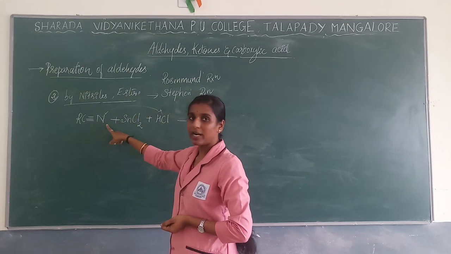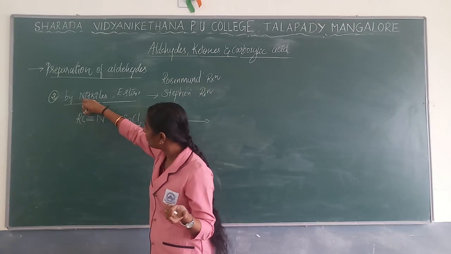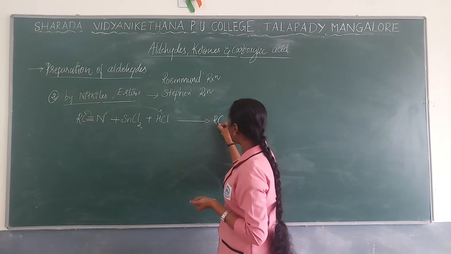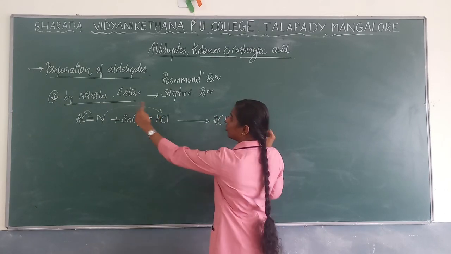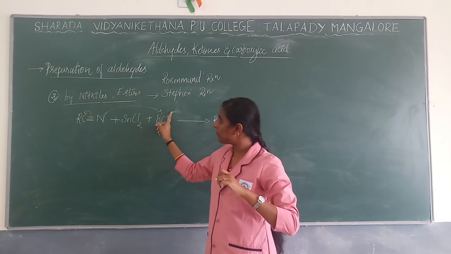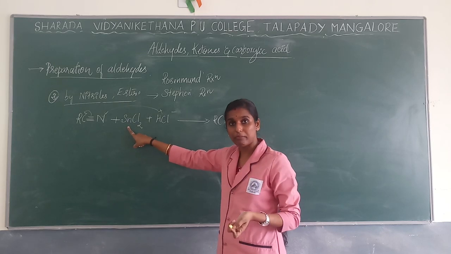When one bond is added, another bond you are supposed to remove, right? So that bond you give to carbon, so that you will get the product RCH double bond, and the hydrogen you give here, not Cl. This Cl will react with stannous chloride, so that stannous trichloride formation will take place.